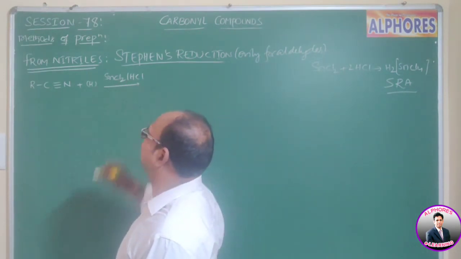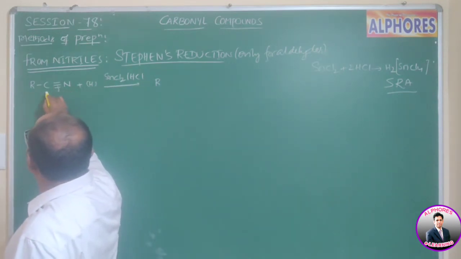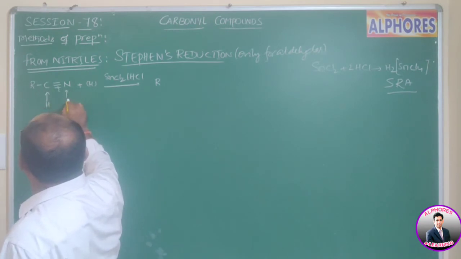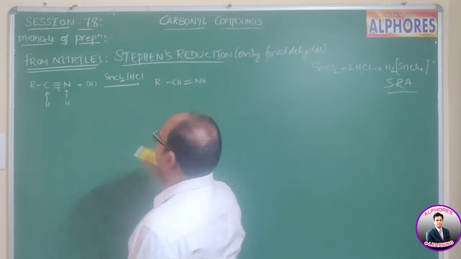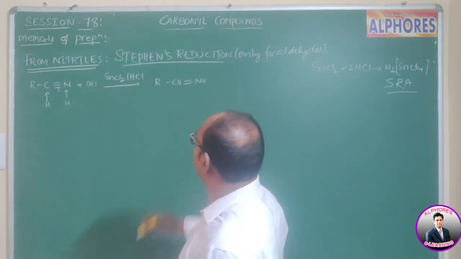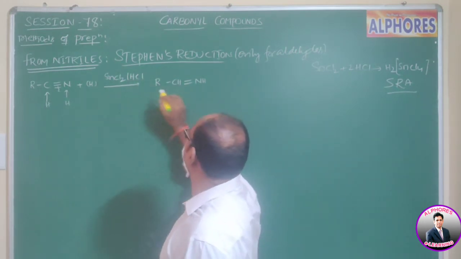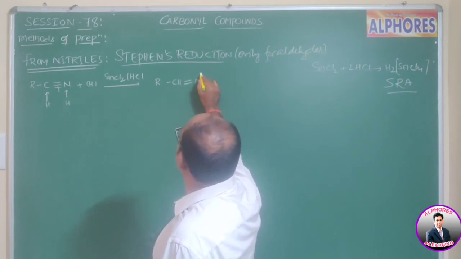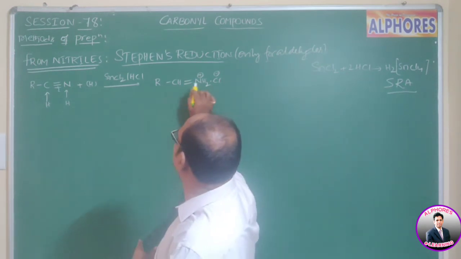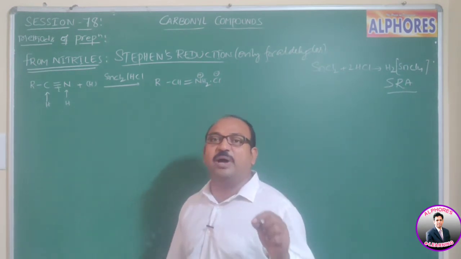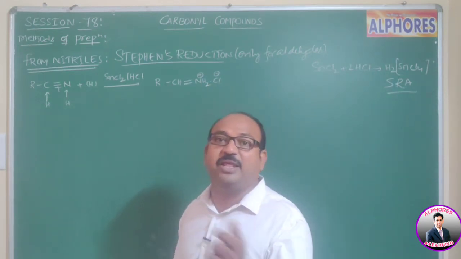So when we are using SnCl2 and HCl, what happens here? One of the pi bonds is going to break, and one hydrogen and another hydrogen add. Then we get RCH double bond NH. Now here we are using HCl. Since we are using HCl, this NH converts into NH2+ and Cl minus. So the earlier RCH double bond NH, called imine, becomes iminium chloride, means imine salt.